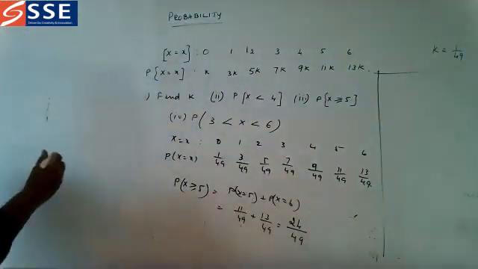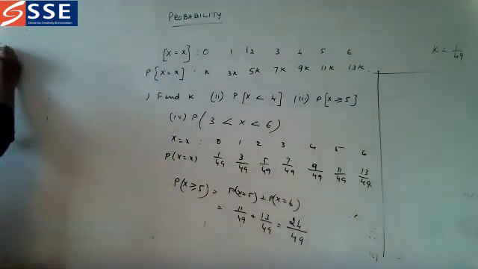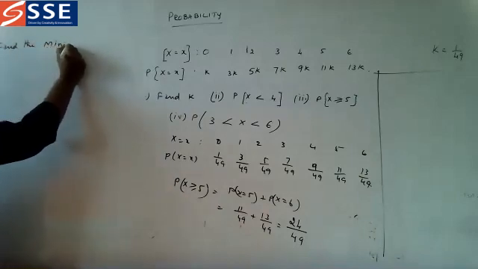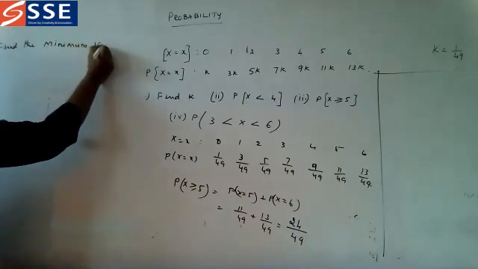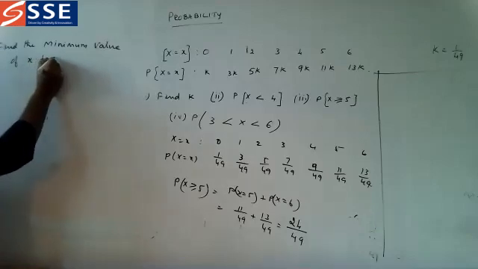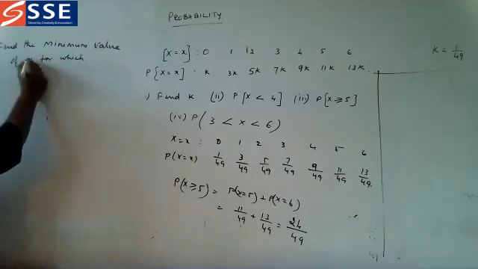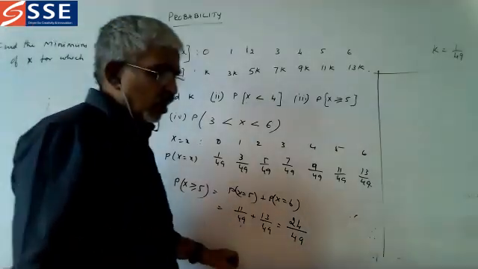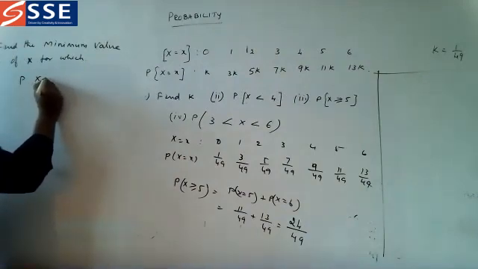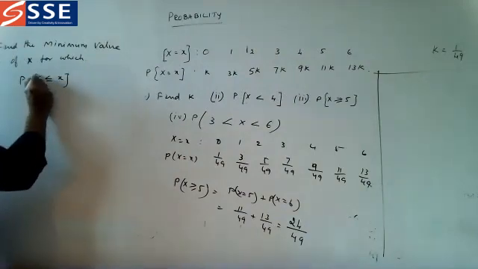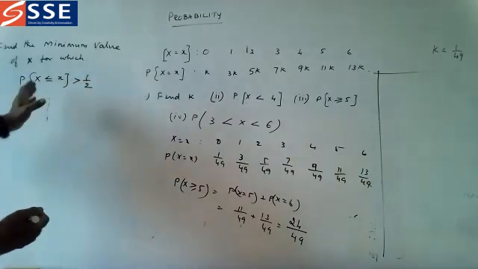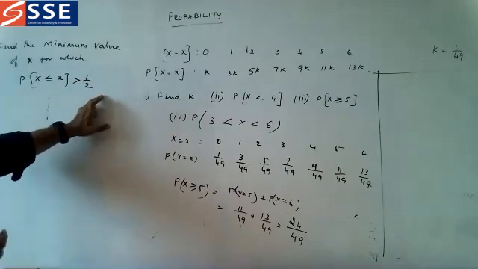Sometimes I have seen that. That means find the minimum or smallest value of x for which P of x less than or equal to x is greater than 1 by 2. That means for each value, when it is greater than 1 by 2, we have to find that.